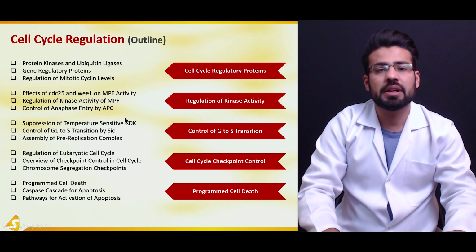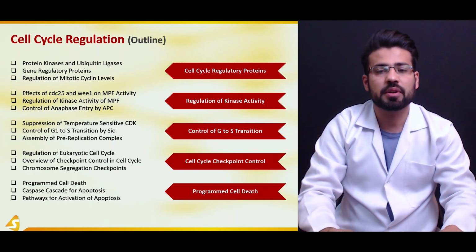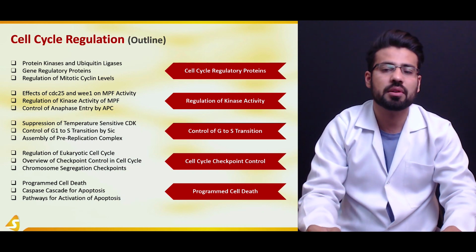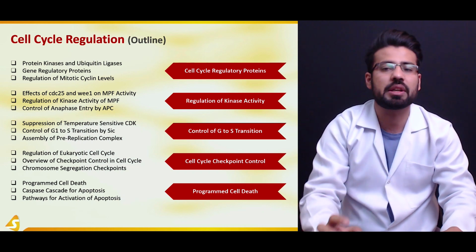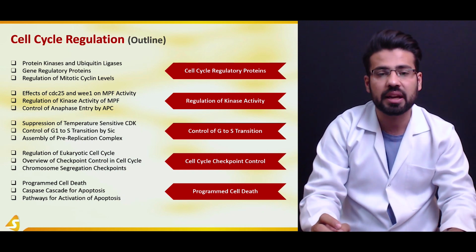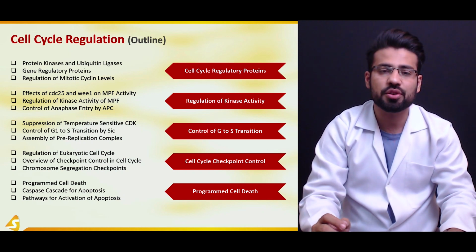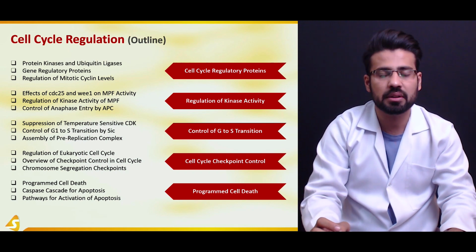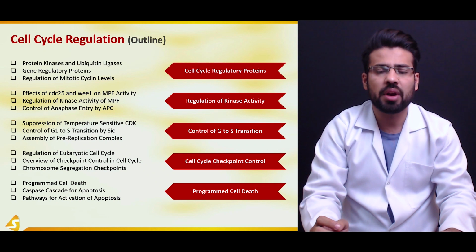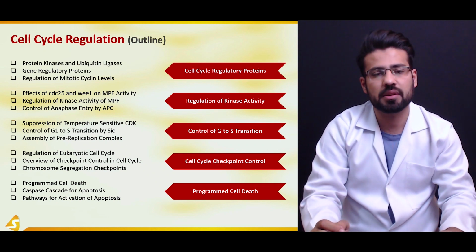So in this particular lecture, we are going to focus on the cell cycle regulation, and we'll start off with the discussion of the regulatory proteins that are critical for the regulation of this particular cell cycle. We'll start off with the discussion of protein kinases and the ubiquitin ligases, and in this particular case, we are going to have a look at the anaphase promoting complexes and ACF proteins.